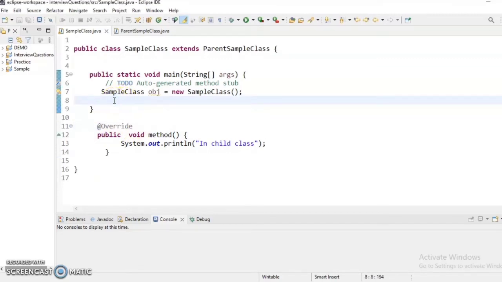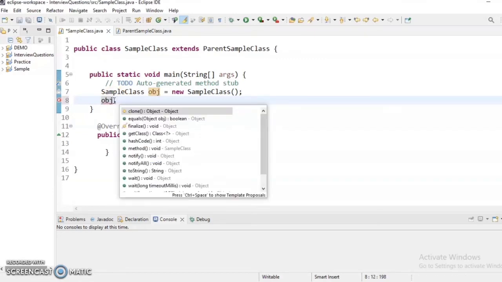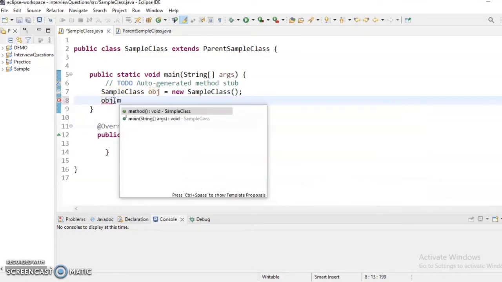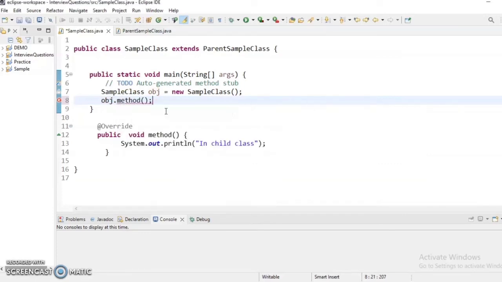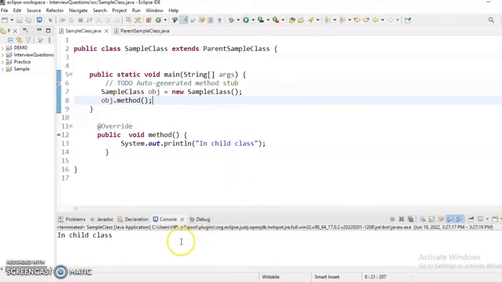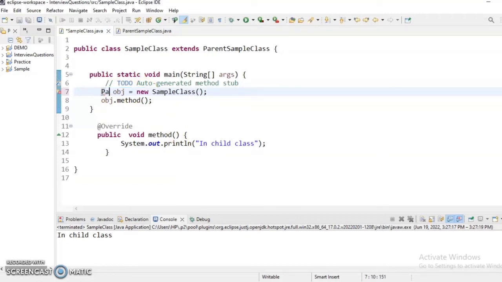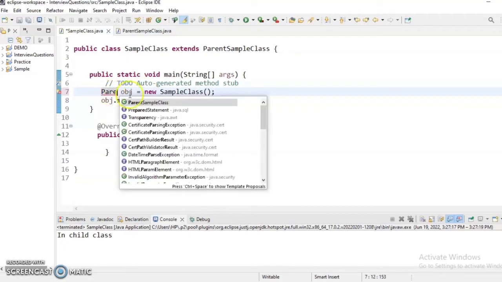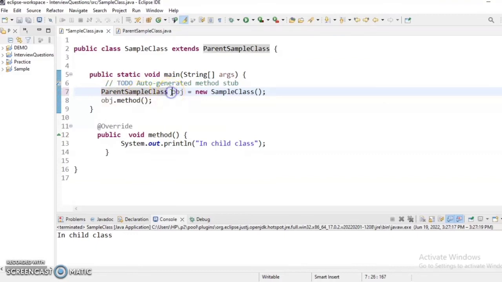Here I have created a very simple example. Now let's try to call this method with object.method. Let's execute this, and now you can see that the method of the child class has been executed. The interviewer may ask what will happen if I create the object of the parent class here. Suppose I have taken the reference of the parent sample class and created an object of sample class. What will happen? Sometimes it might be confusing.